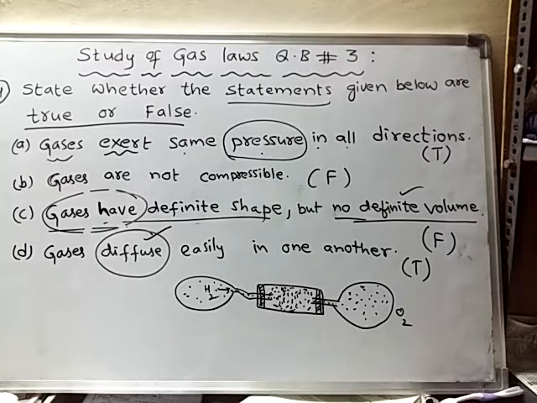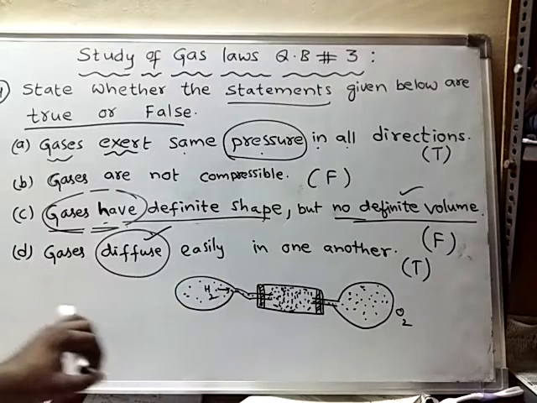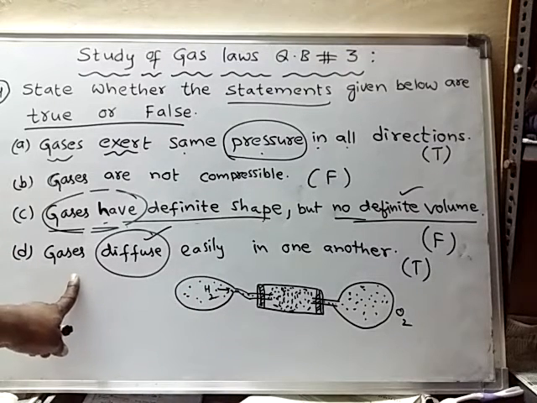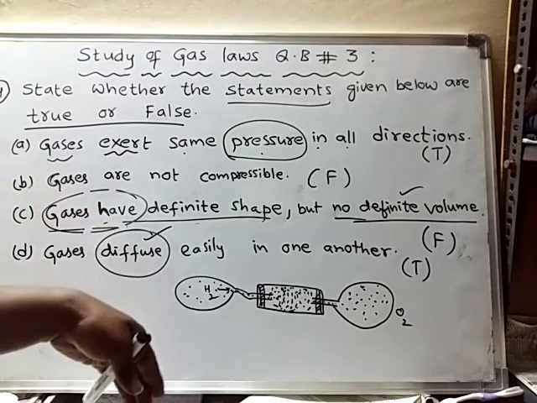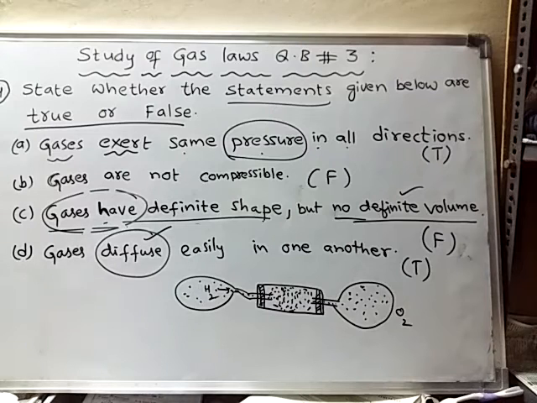In the same way, if you take any gas, there are so many gaps between its molecules, so if you introduce another type of gas, its molecules can occupy the spaces between the first type of gas molecules. That property is called diffusion.